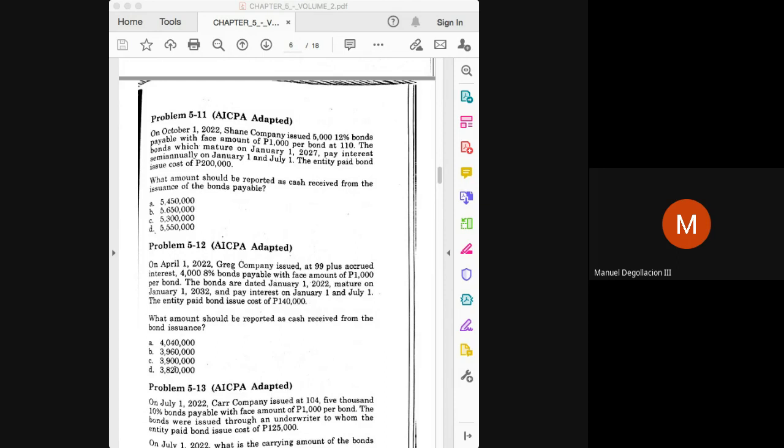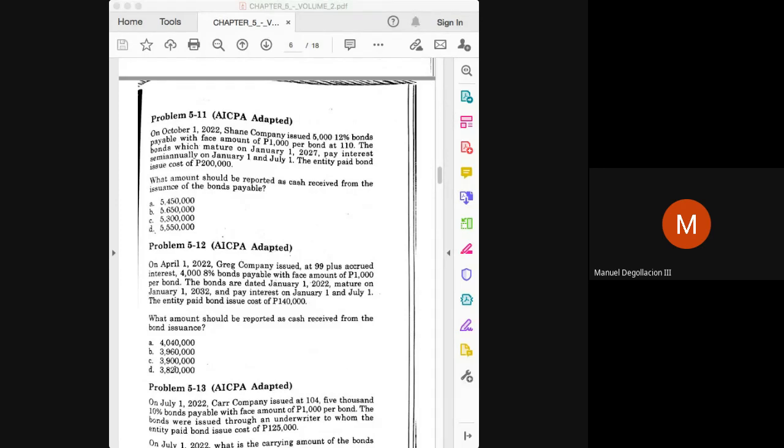How much was the price of the bond? It's 3,960,000. And supposedly, we will just have to deduct the bond issuance cost of 140. But since this is a problem where the issuance date does not fall on any of the interest payment dates, we will have to take into account the accrued interest from the last interest payment date to the date of issuance, which is to be paid by the buyer, which is an additional inflow on the part of the issuing entity.